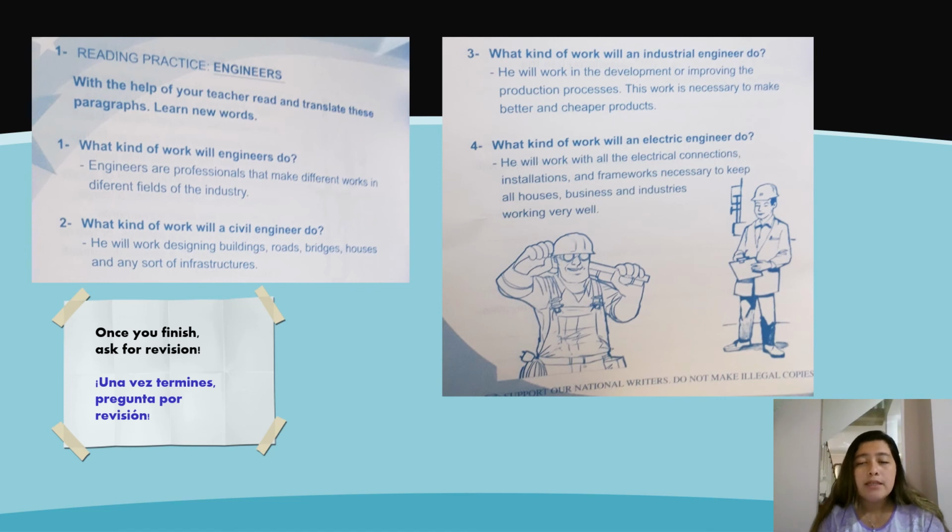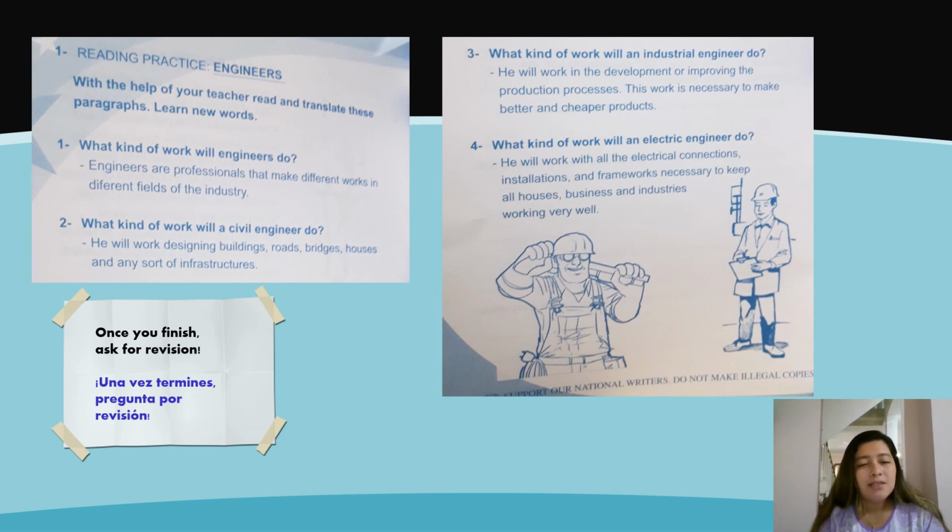He will work in the development or improving the production processes. This work is necessary to make better and cheaper products. Number 4. What kind of work will an electric engineer do? He will work with all the electrical connections, installations, and frameworks necessary to keep all houses, business, and industries working very well. Once you finish, ask for revision.